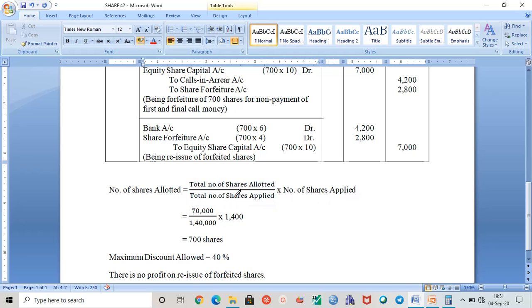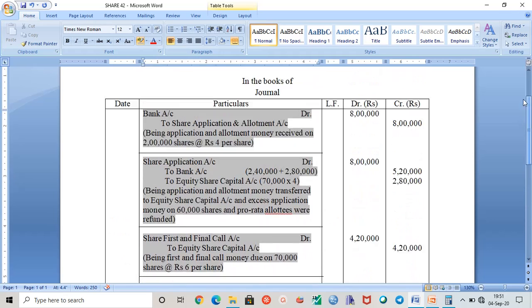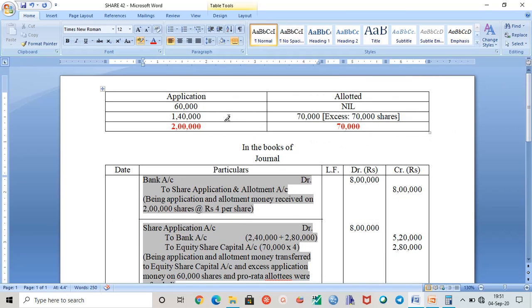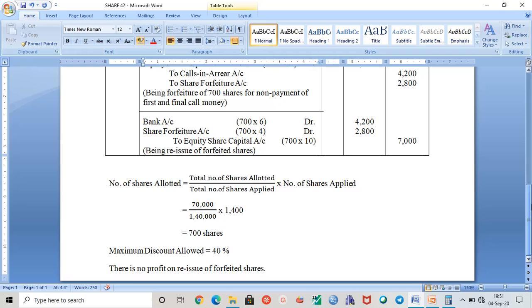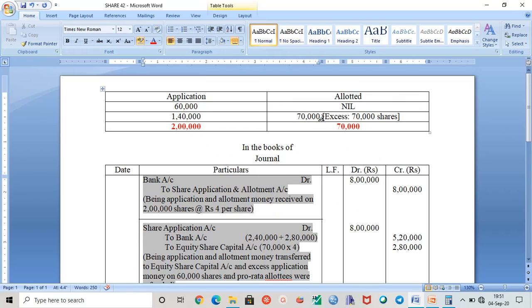Okay, just see this properly. Now this formula is only applicable on this particular slab. Whatever the total number of shares that is applied, or total number of shares allotted that we are talking about is here. So we have to find the total number of shares allotted, right? So let us see what is the total number of shares allotted. Total number of shares allotted is 70,000.